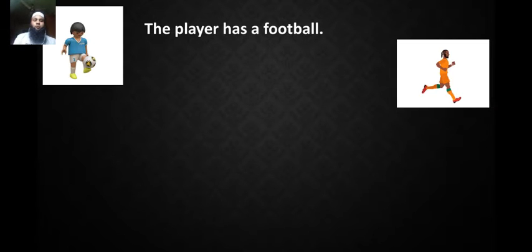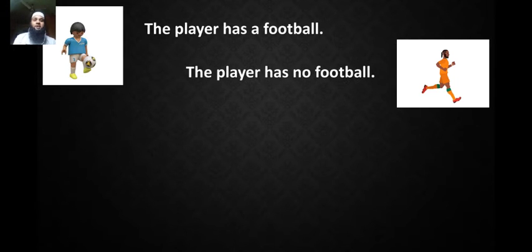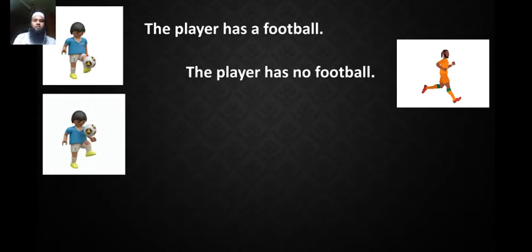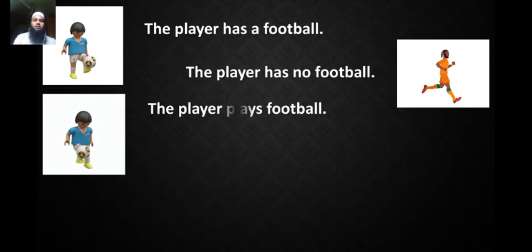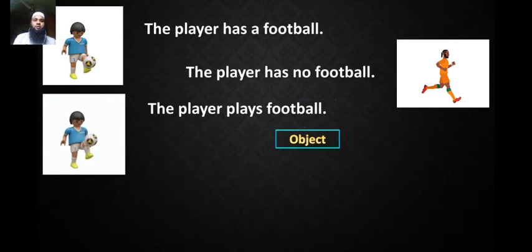What do you see in this picture? The player has a football. What do you see in that picture? The player has no football. Now, what do you see in this animation? The player plays football. Look here. The word football is an object.